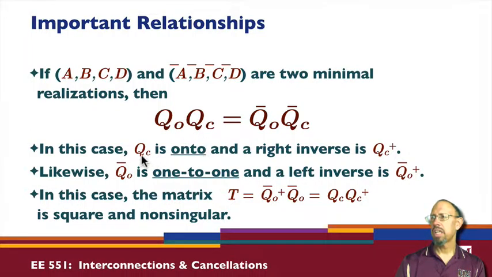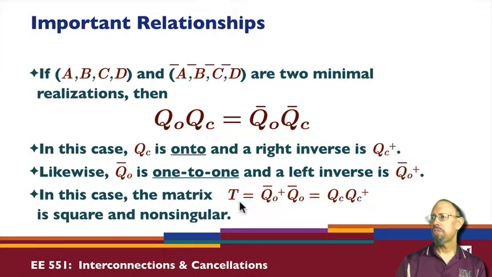It's invariant. In this case, Q_C, if it's minimal, Q_C is onto, it has a right inverse. Likewise, Q_O bar is one-to-one. It has a left inverse.